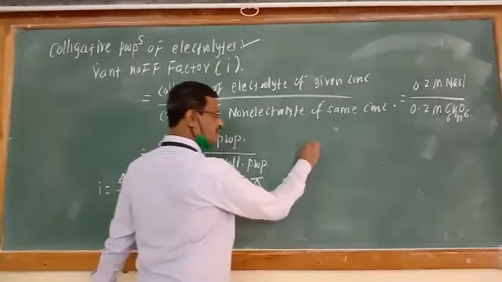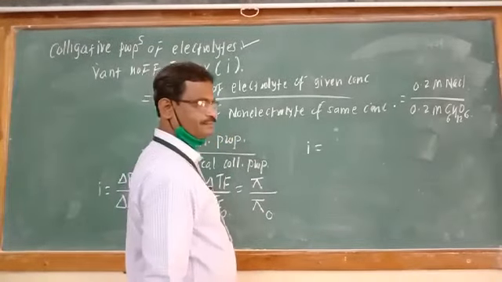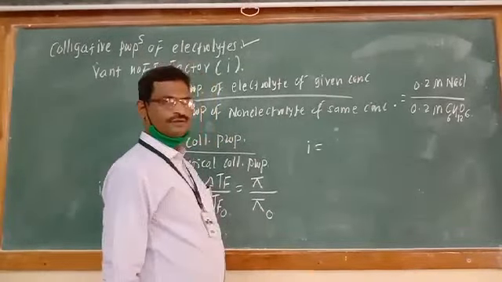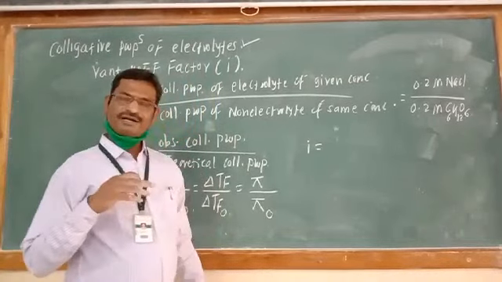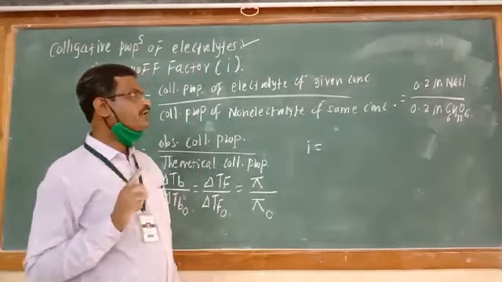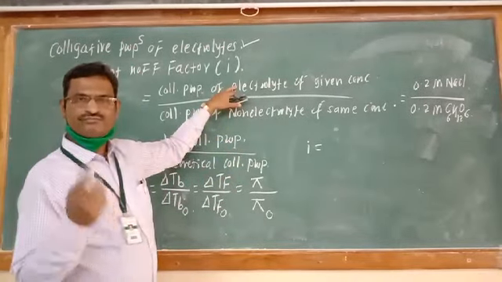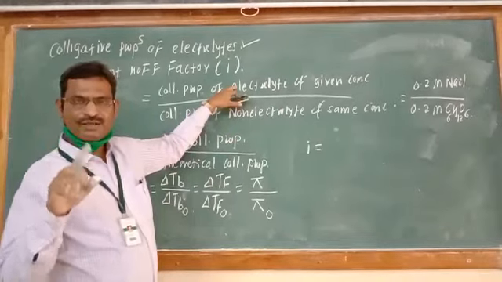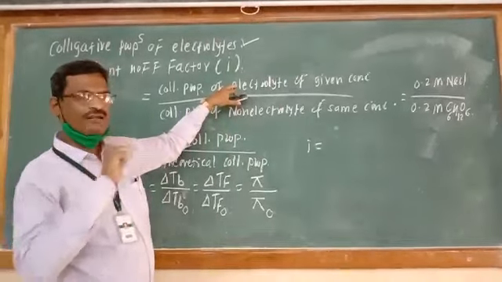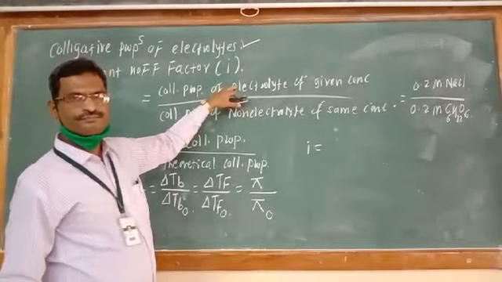Therefore, Van 't Hoff factor i for molar mass will be opposite, because colligative property increases. Just now we have studied colligative property for electrolyte increases, but molar mass decreases. Means colligative property and molar mass are inversely proportional to each other.